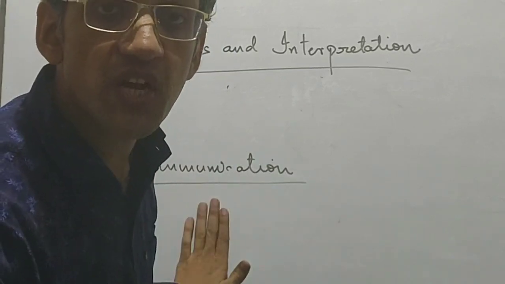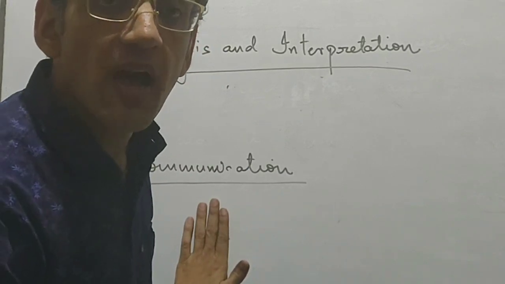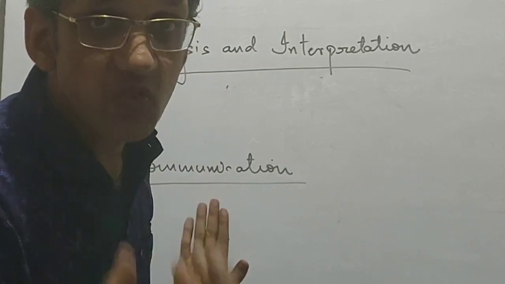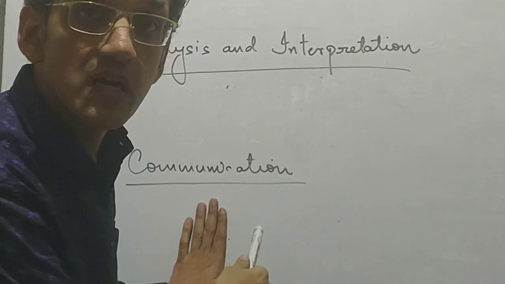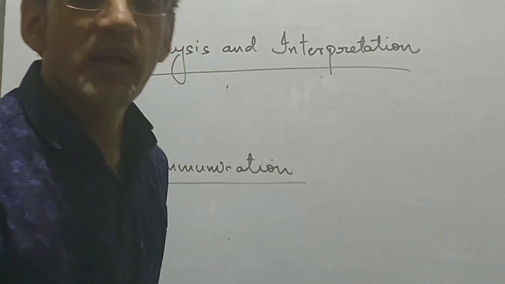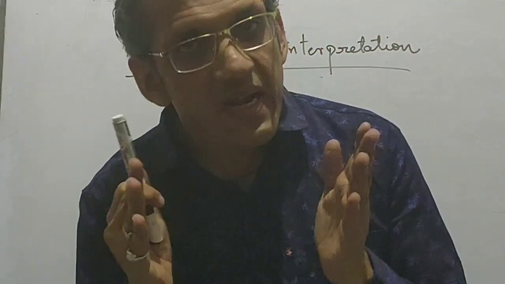They must be interested in knowing how I am doing my business. Suppose one person has invested money in my business as a partner. He must want to know how I have done. So I will communicate the results to the banks, to the partners, and so many others. So this is all about accounting and its features.